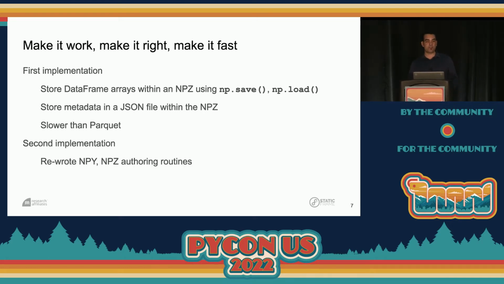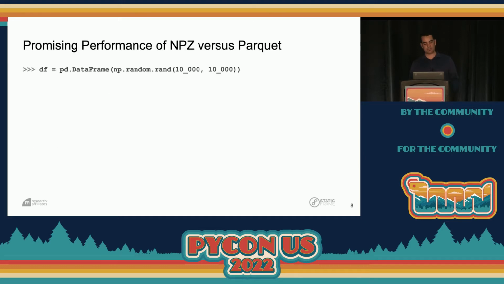Looking into the performance of the NumPy routines, I found that if I re-implemented the NPY and NPZ authoring routines, I was able to get massive performance improvements and end up with something faster than Parquet. So I'll give you a little taste of that performance.